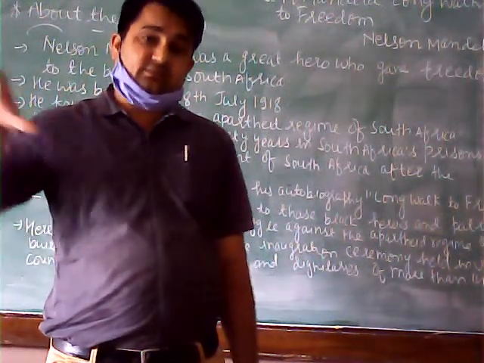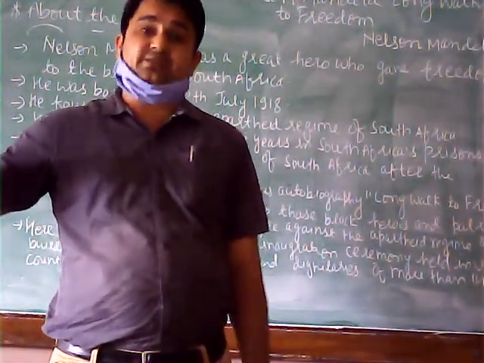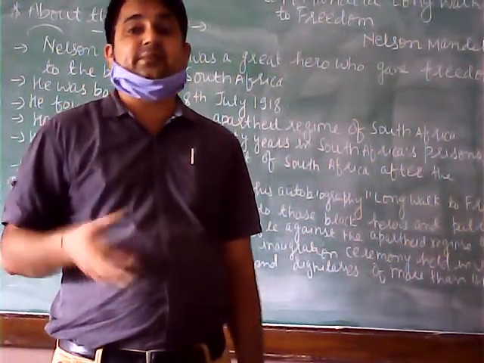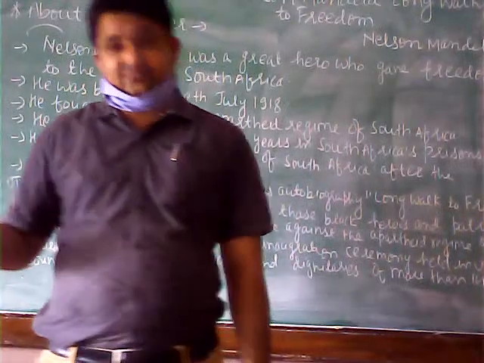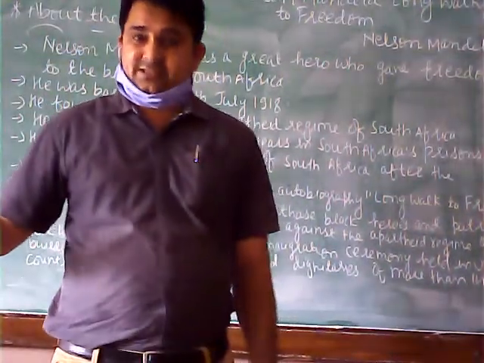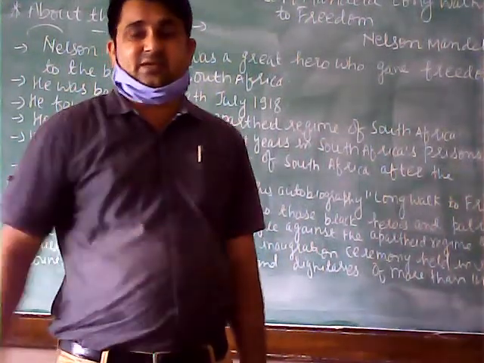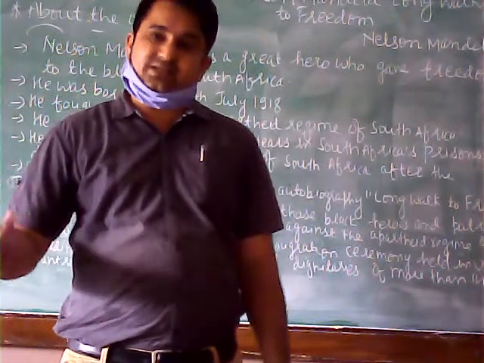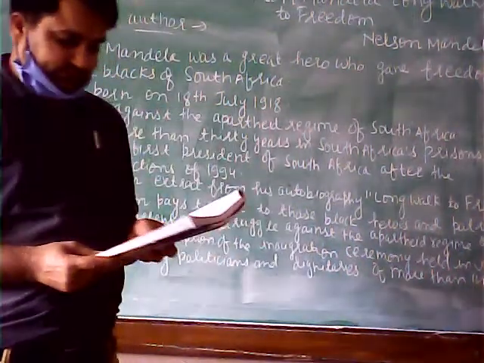So, who were there in power? The Britishers, the white people, and all the rules and regulations were framed by them, and that's why favoritism was done towards the whites, and discrimination was done towards the blacks, and apartheid was one such kind of discrimination.